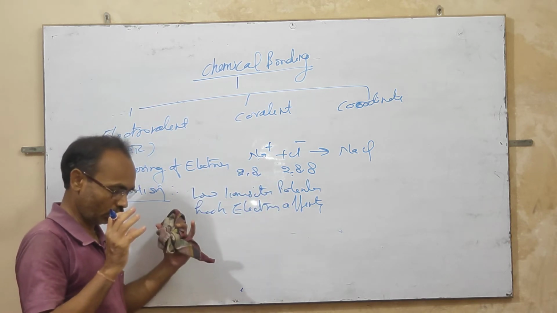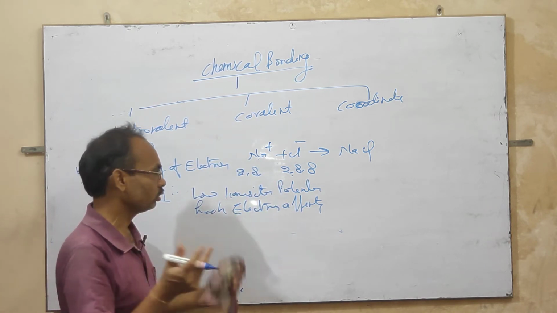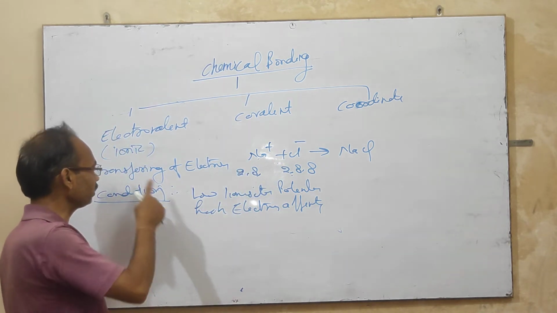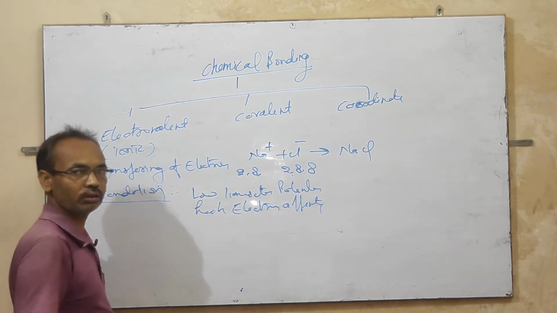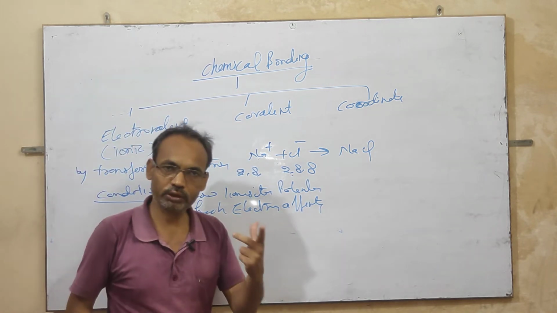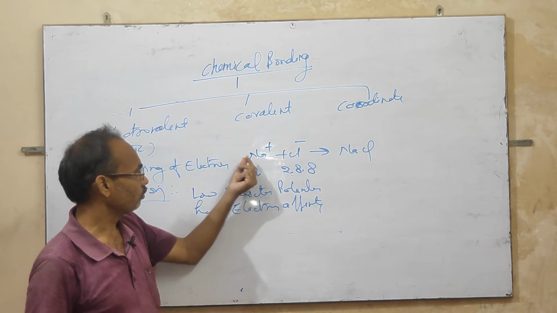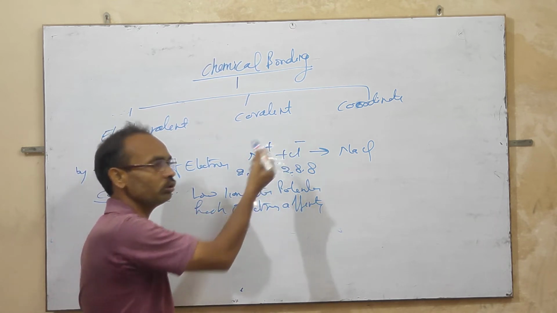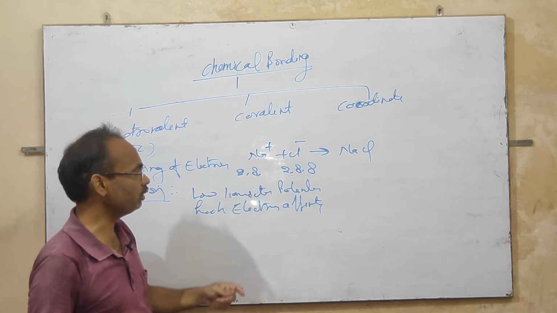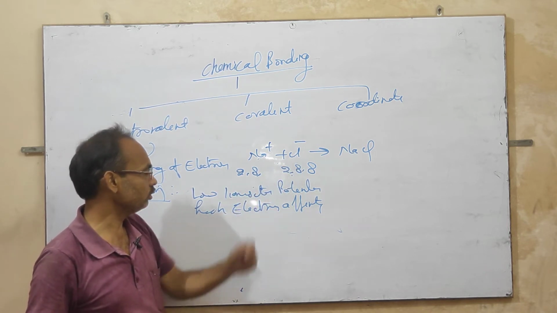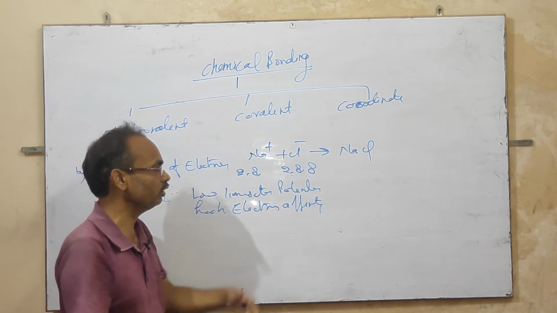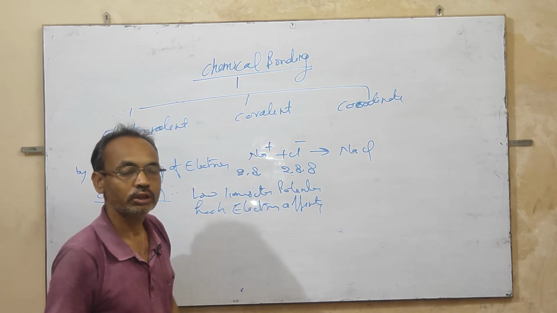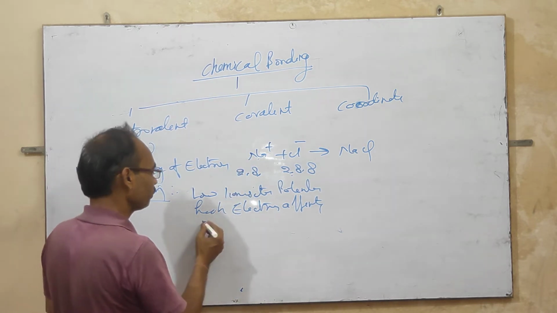If the ionization potential is high, then the atom does not transfer the electron and it does not favor the electrovalent bond. There should be low ionization potential because the element loses an electron to become a cation, and the other should have high electron affinity to accept the electron, and a high electronegativity difference.